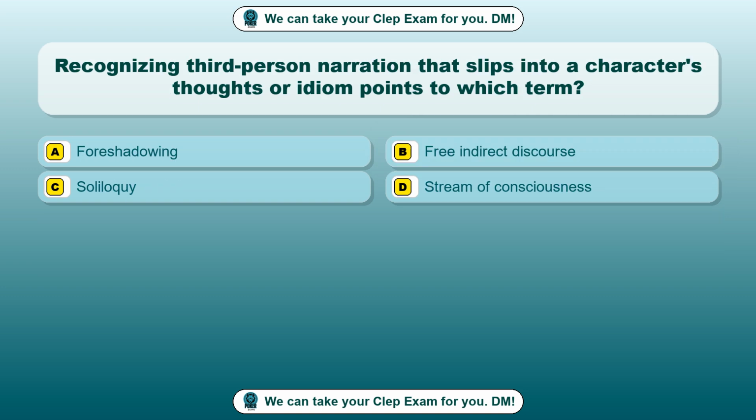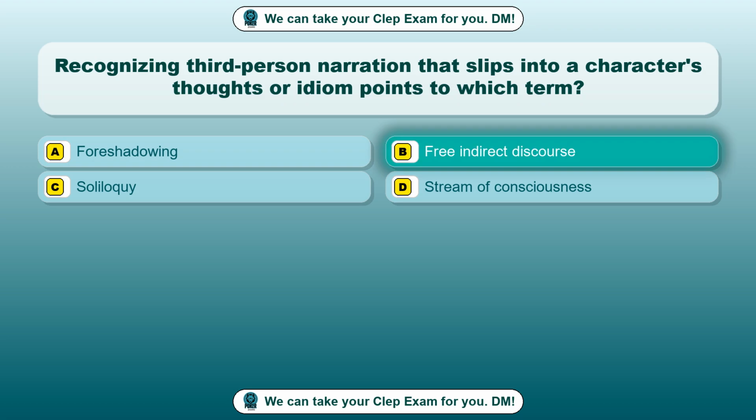Question 4. Recognizing third-person narration that slips into a character's thoughts or idiom points to which term? Option A. Foreshadowing. Option B. Free indirect discourse. Option C. Soliloquy. Option D. Stream of consciousness. The correct answer is option B.